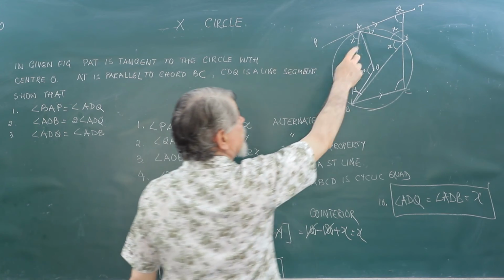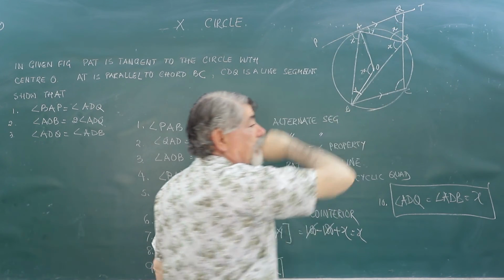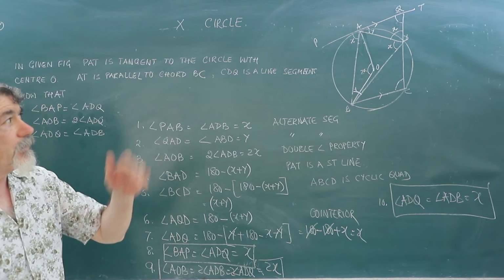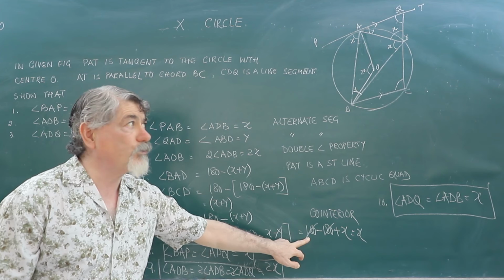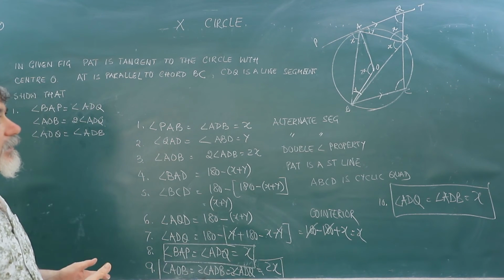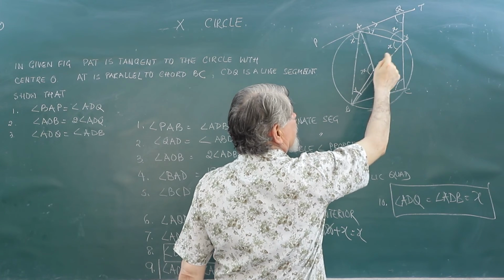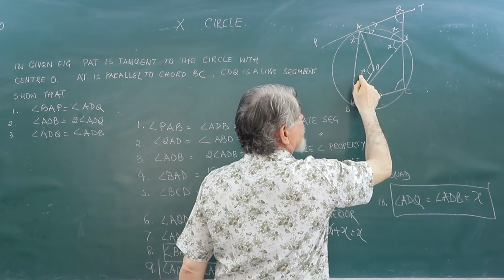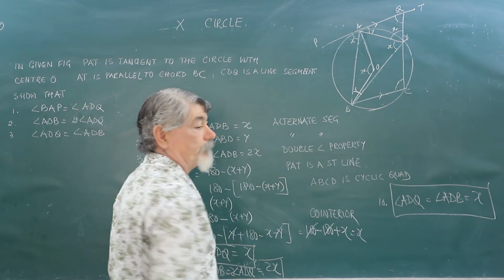Then I took this triangle AQD. I knew this angle y, this angle is 180 minus (x plus y). The third angle we calculated came out to be x. And once that angle came, everything is clear. This angle is equal to this angle. This angle is double of this, so this angle is also double of this, and this is equal to this.